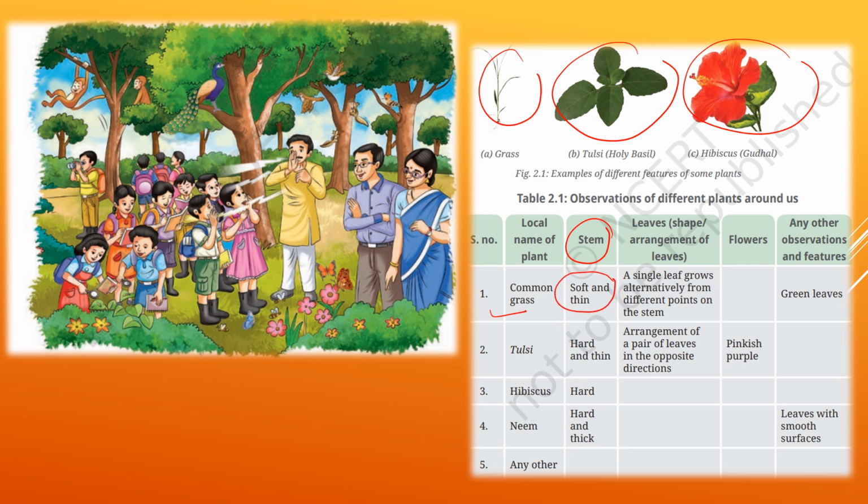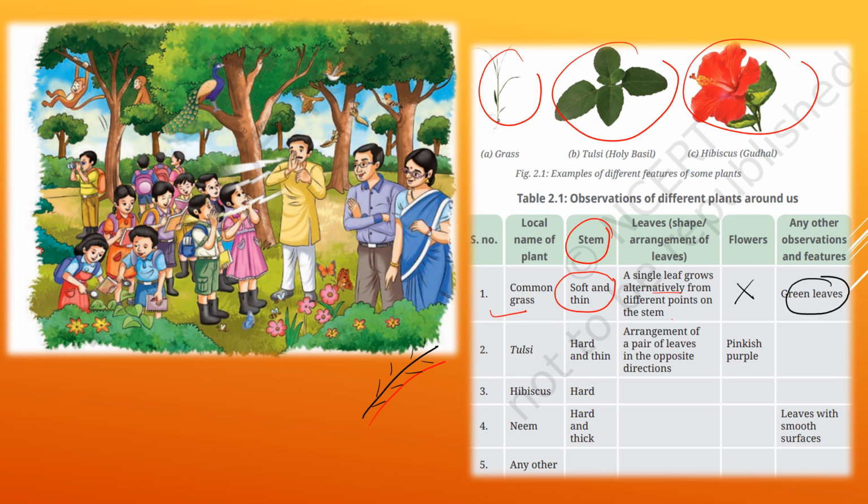They are also considering the arrangement of leaves and the shape. Single leaves grow alternately from different points on the stem. Alternately means like this. Wait, I'll draw for you. This is the arrangement of leaves at different points on the stem. Now flowers: no flowers for the common grass, we know that. Any other observation we can note is green leaves.